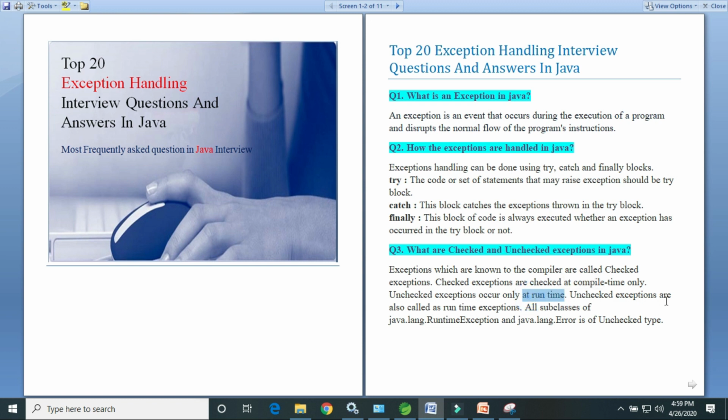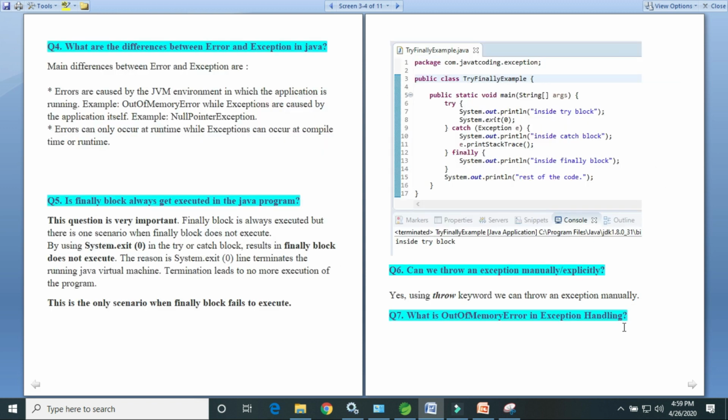Unchecked exceptions are also called runtime exceptions. All subclasses of java.lang.RuntimeException and java.lang.Error are of type unchecked exception. Next question: what is the difference between error and exception? This is the most important question for interviews.